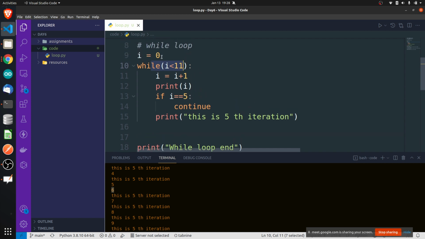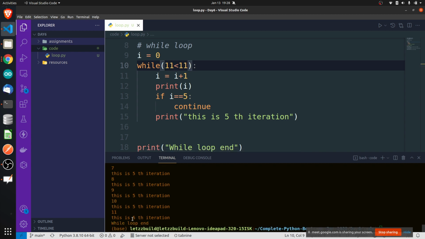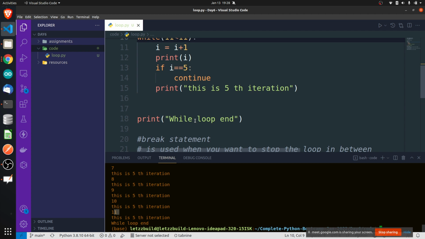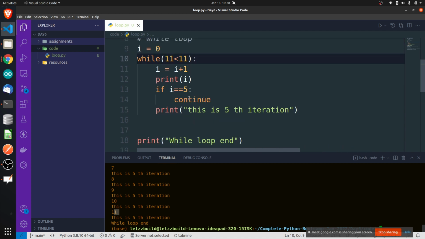Okay, now what you told is that at some point I is becoming 10. 10 is smaller than 11. What got printed? Actually 11 got printed, at the end of the while loop.